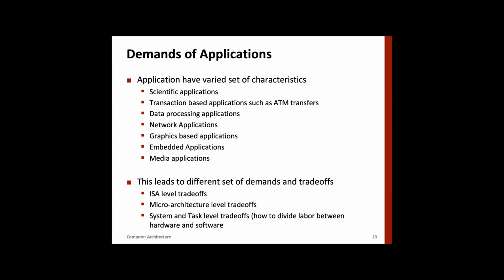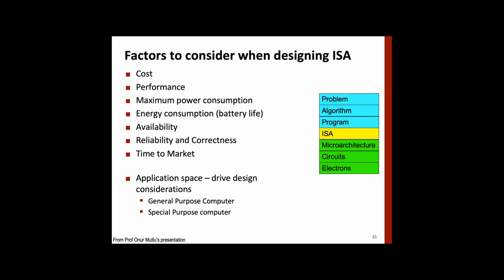Then of course the processor design has to be different. All right. And this leads to a different set of demands and trade-offs. What application we are using, and based on that we have the various constraints that we have listed here. And then we design the ISA. All right.